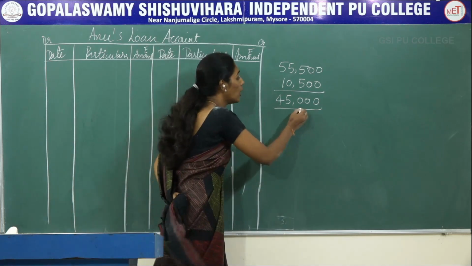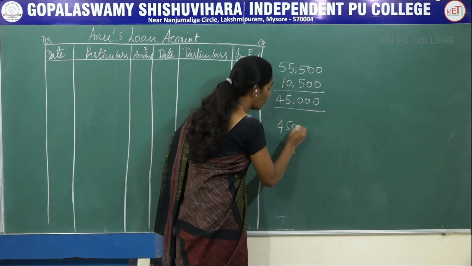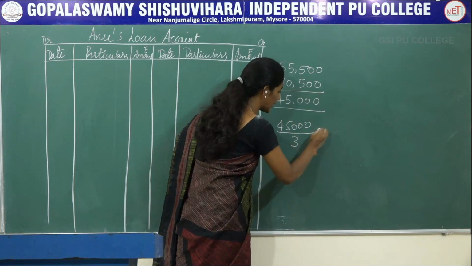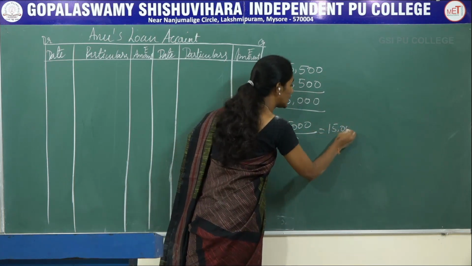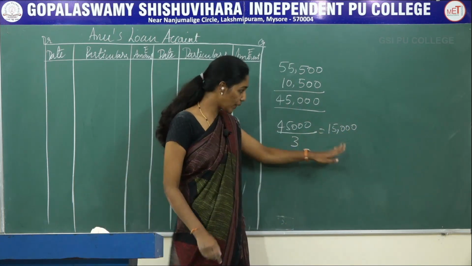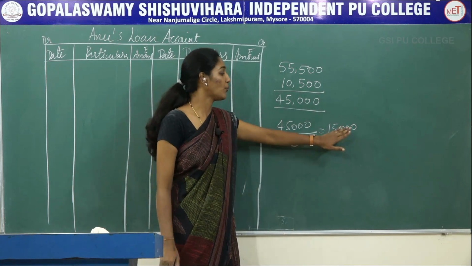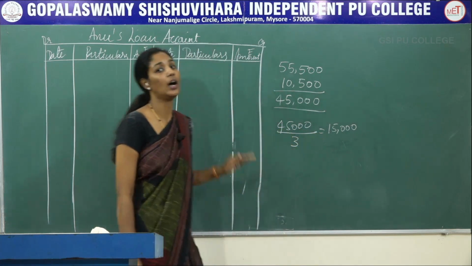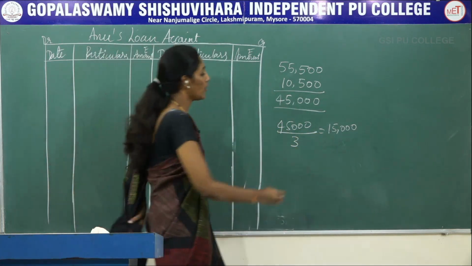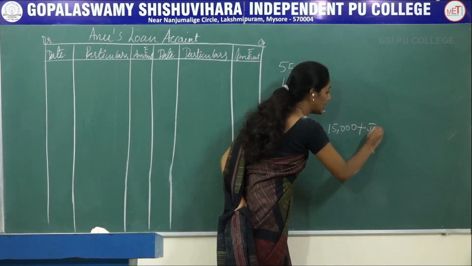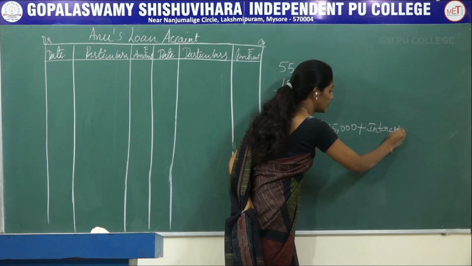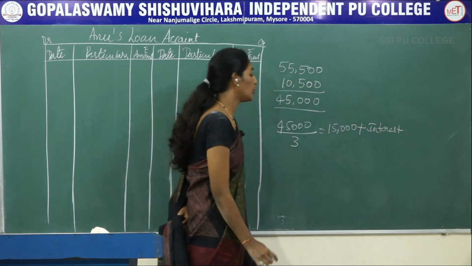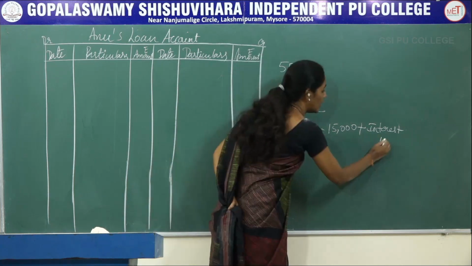So when you divide 45,000 by 3, you will get 15,000. Every year the firm has to pay 15,000 along with the interest to settle her due. 15,000 plus interest. The interest rate is 10%.